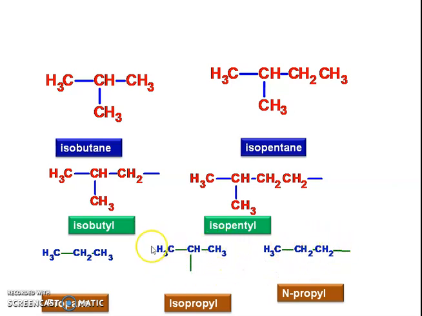This one is a branched chain alkyl group. And this is a straight chain alkyl group, and the name given is n-propyl.